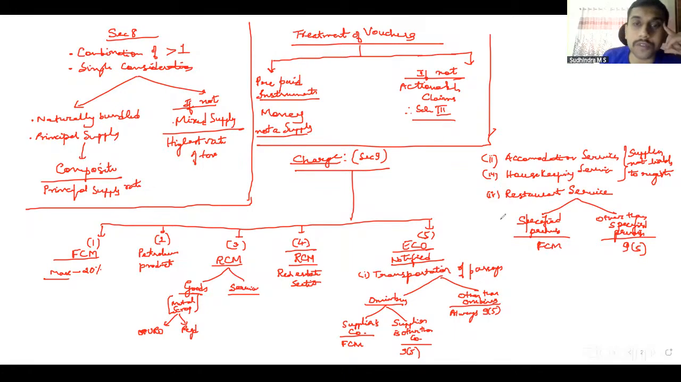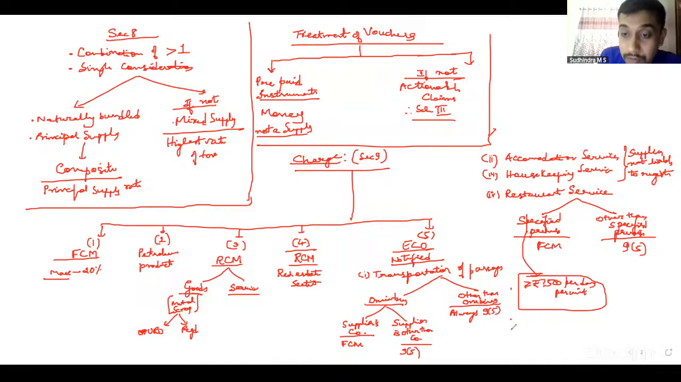So the definition of specified premises says that the room accommodation charges in that particular premise should be greater than 7,500 per day per unit, then it is considered to be a specified premise. Any accommodation there, then it is considered to be a specified premise.